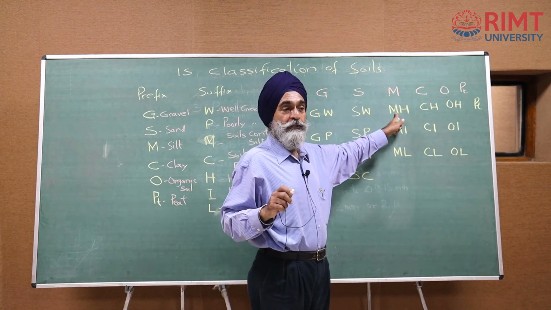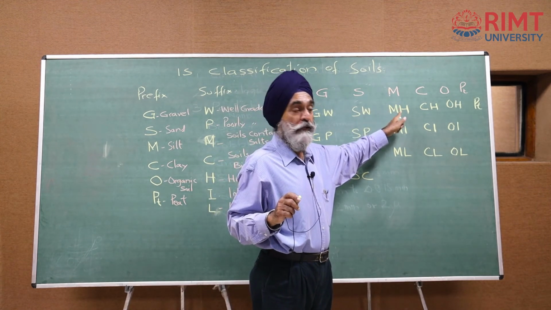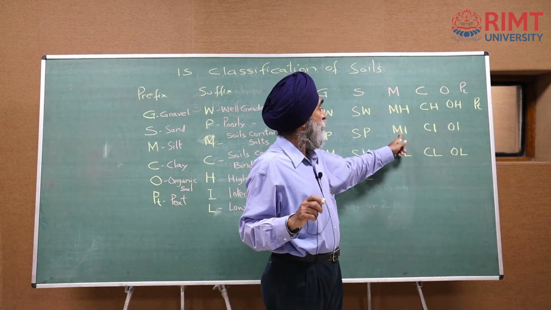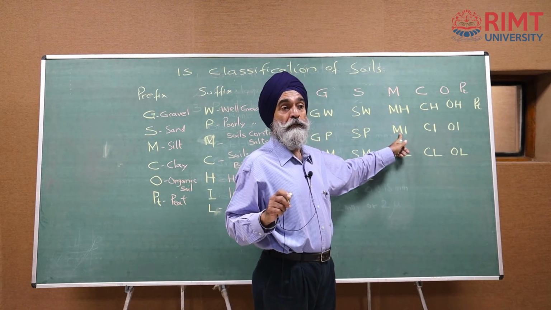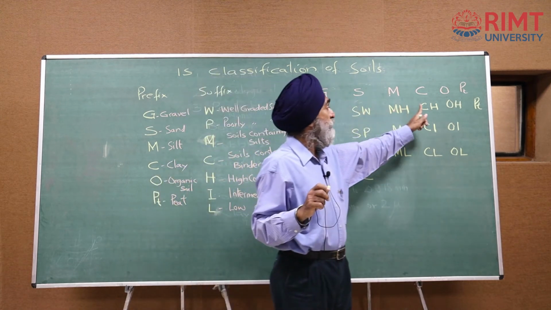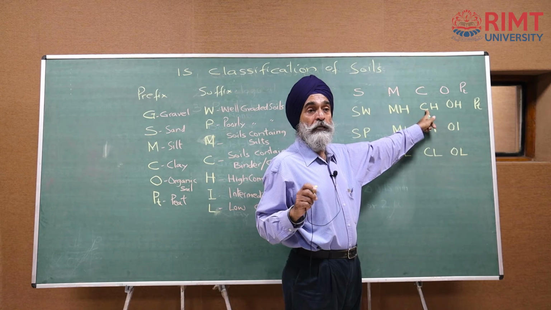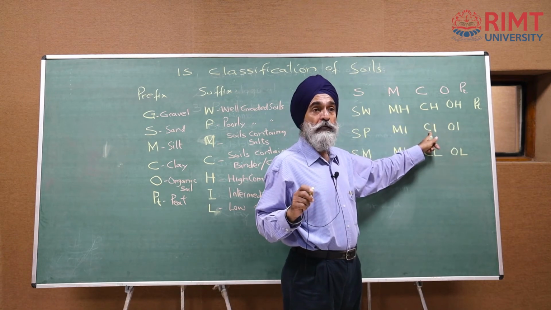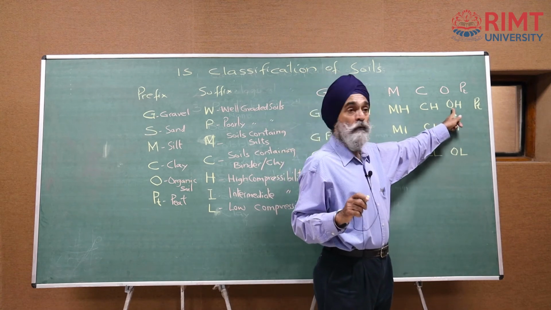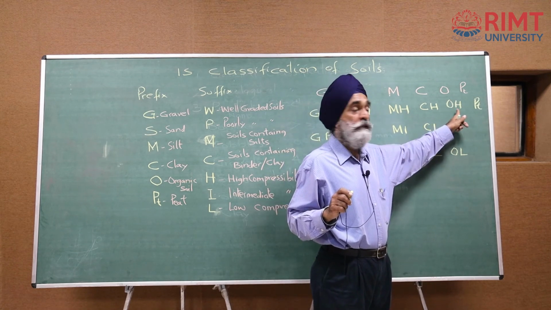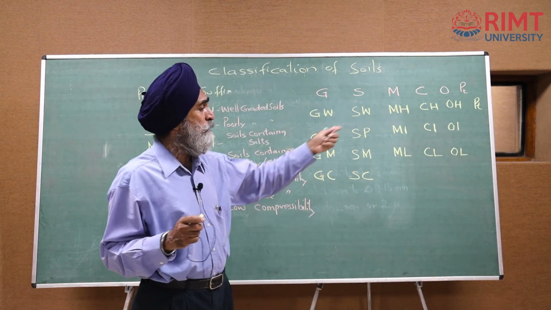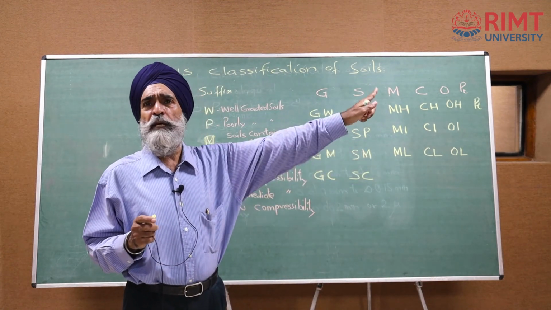This is silts of high compressibility. I have just explained what compressibility over here is. Silts of intermediate compressibility, silts with low compressibility, then clays with high compressibility, clays with intermediate compressibility, clays with low compressibility, organic soils of high compressibility, organic soils with intermediate compressibility, organic soils of low compressibility, peat, peat is peat,